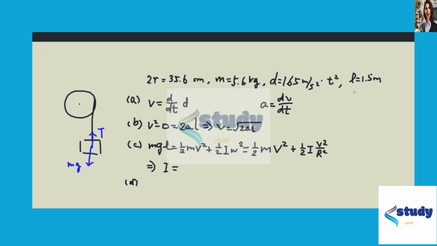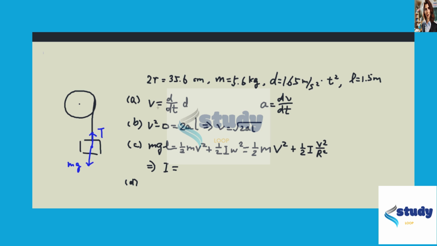So d is the time dependence of the distance. That's the block distance, and L is the distance at a certain time.